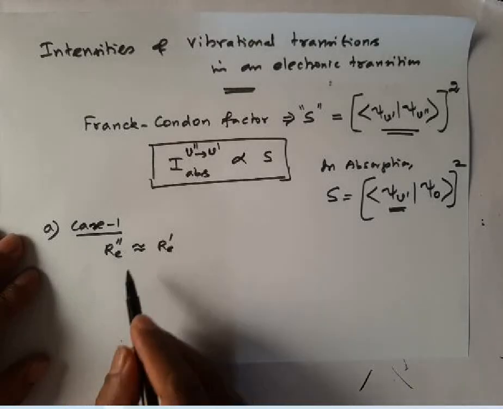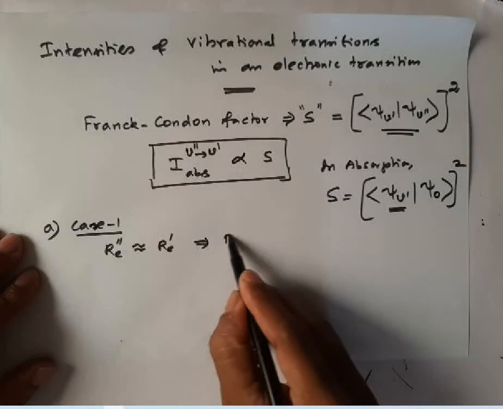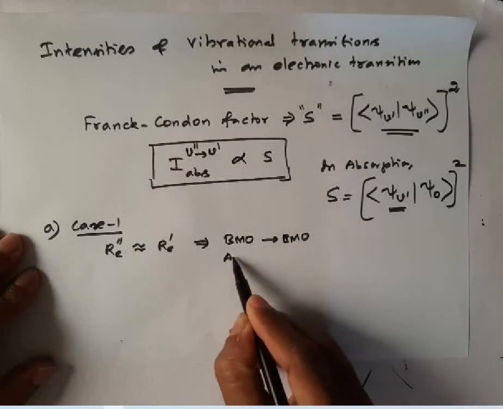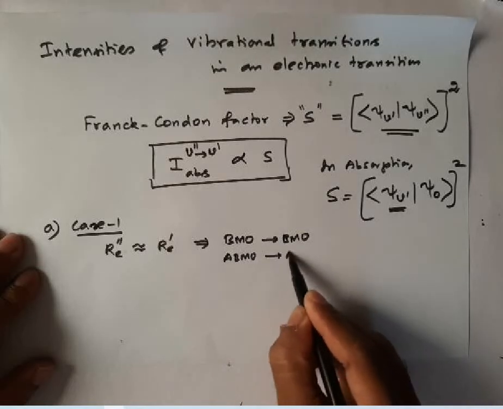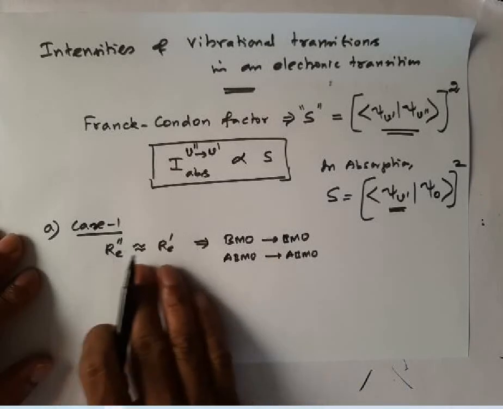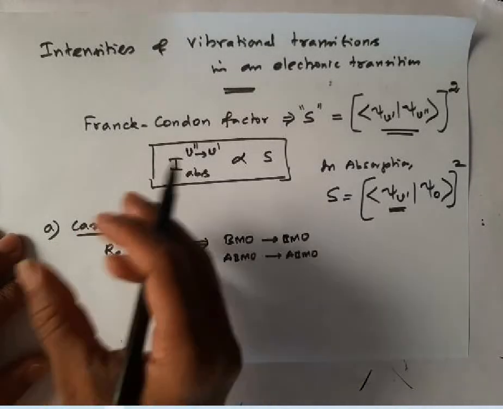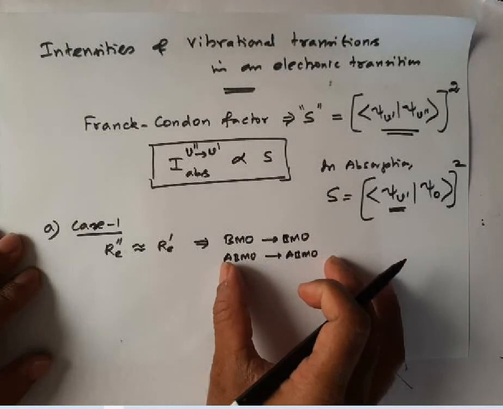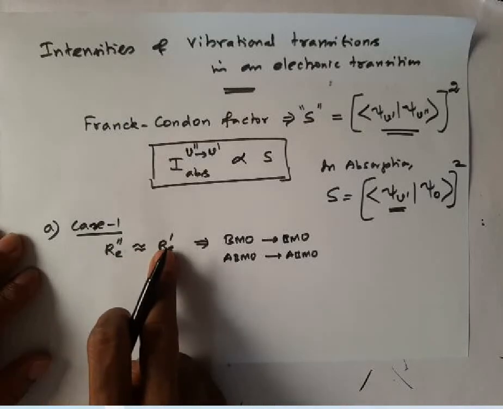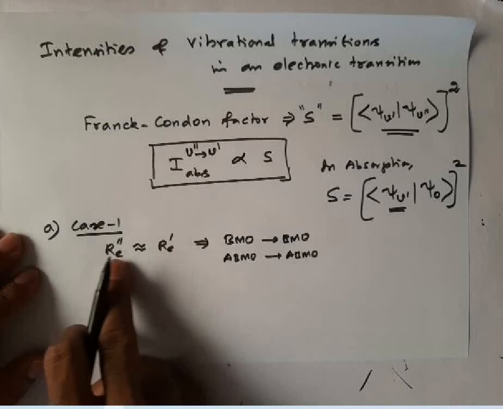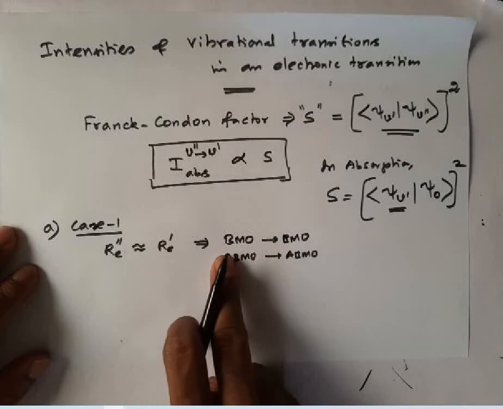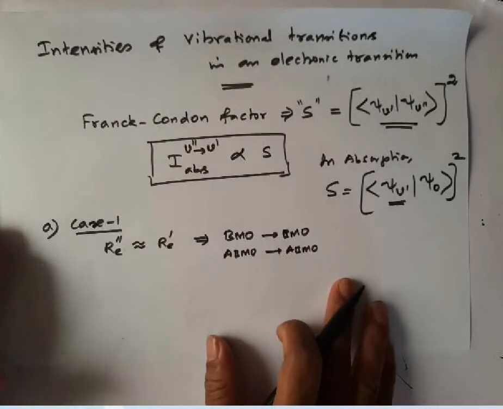I have told you already, it may be due to a transition from a bonding molecular orbital to a bonding molecular orbital, or an anti-bonding molecular orbital to another anti-bonding molecular orbital. Usually the internuclear distance will not change appreciably. The equilibrium internuclear distances for the ground and excited electronic states are roughly equal if the transition occurs from bonding to bonding or anti-bonding to anti-bonding.